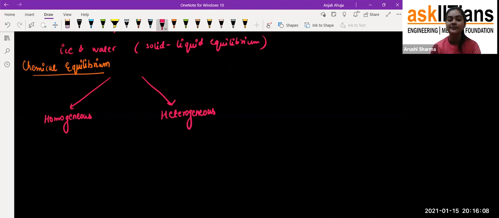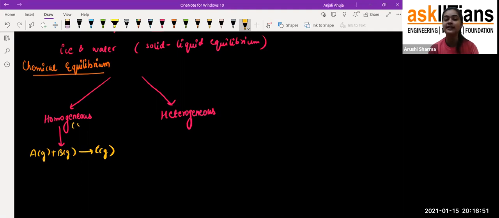For example, if I take one general example, A is a gas, B is also a gas, and it is converting into C, which is also a gas. In this condition you can observe that the physical state of the product as well as the reactants is the same. A is in gaseous form, B is in gaseous form, and C is in gaseous form. So the homogeneous chemical equilibrium says that when the equilibrium exists between the product and reactant, and both have the same state of matter or physical state, it is called homogeneous.